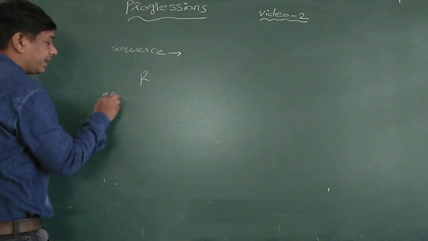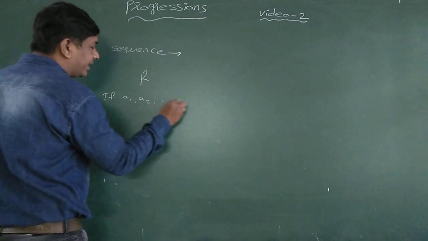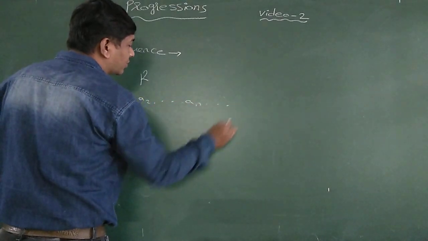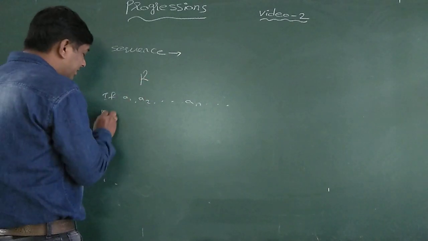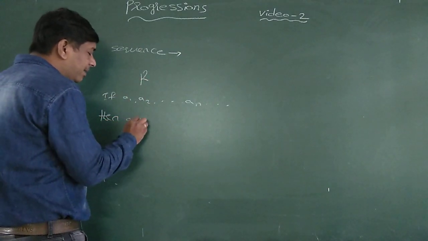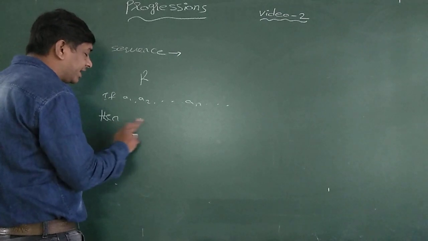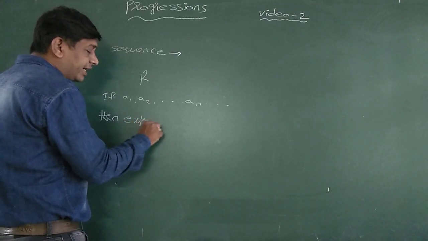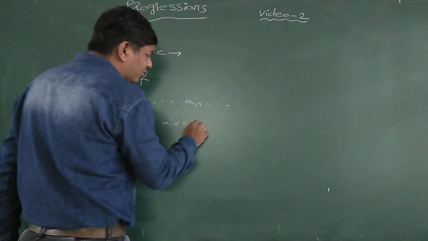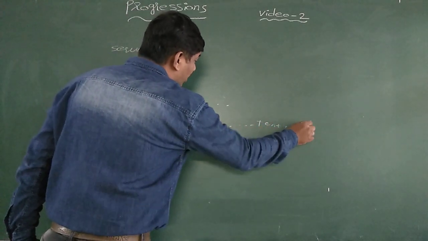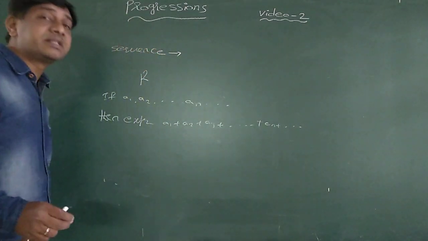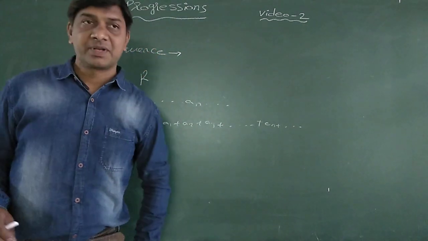If A1, A2, A3 and so on, An and so on are the terms of the sequence, then the expression A1 plus A2 plus A3 plus and so on plus An plus and so on is called a series.